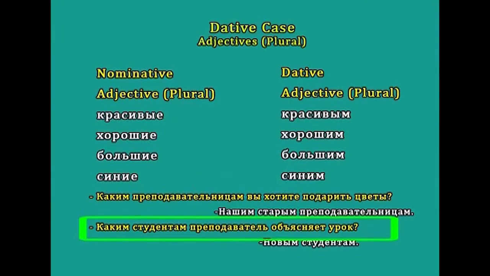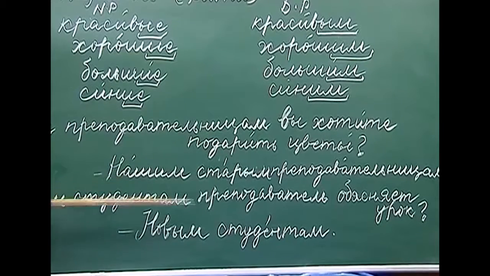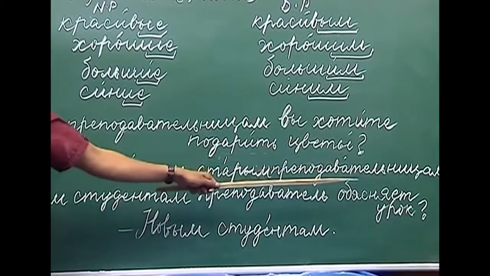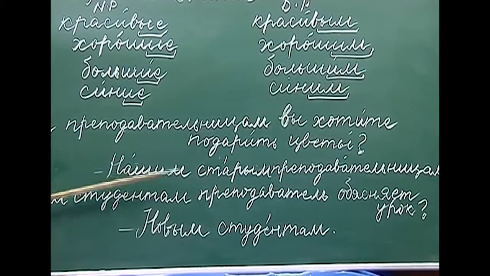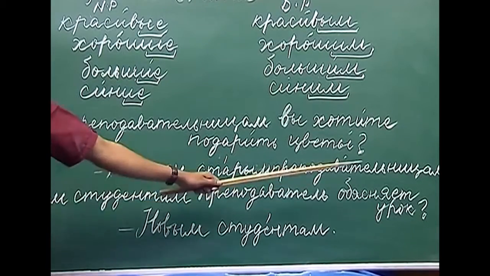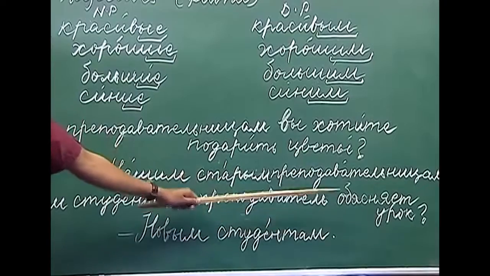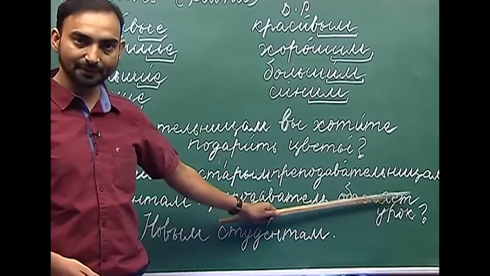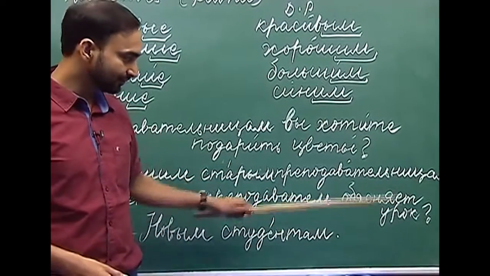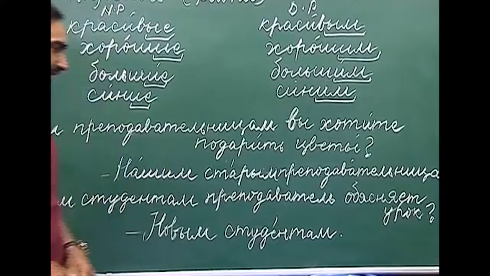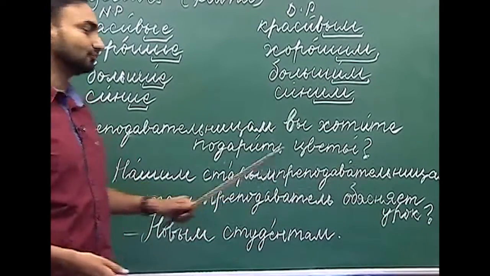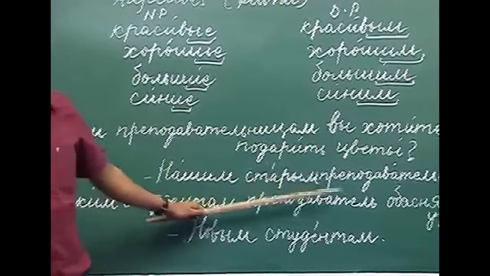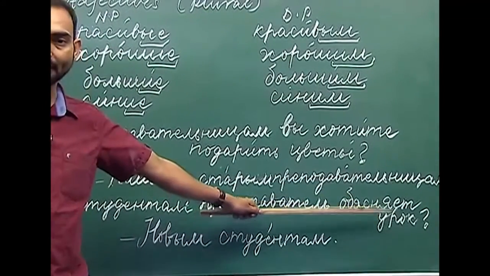The next example is kakim studiantam pripadavachal abhisnayat urok. To which students the teacher is explaining the lesson. Abhisnayat means to explain, and it takes shto and kamu.